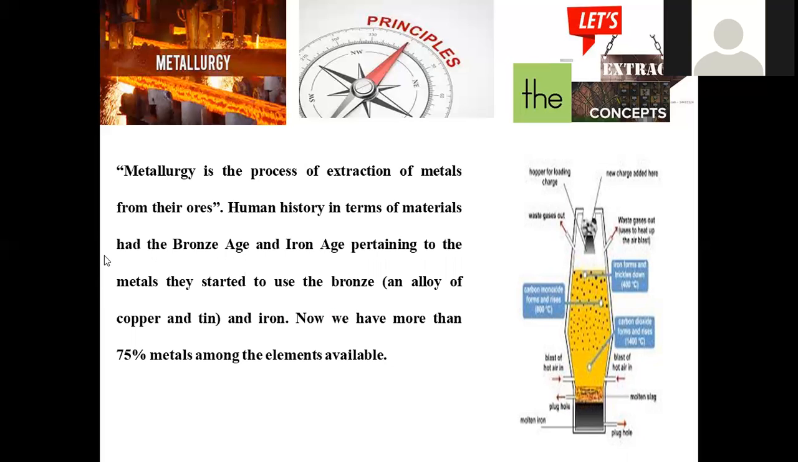In human history, in terms of material, we have the Bronze Age and the Iron Age. Pertaining to metals, they started to use bronze, an alloy of copper and tin, and iron. Now more than 75% of the available elements are metals. When we go to the ancient history of civilization, early life evolved with the natural things available in our surroundings. That is called the rock era, where mostly rock was carved into materials suitable for daily activities.